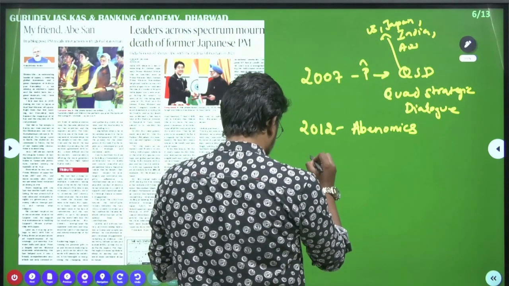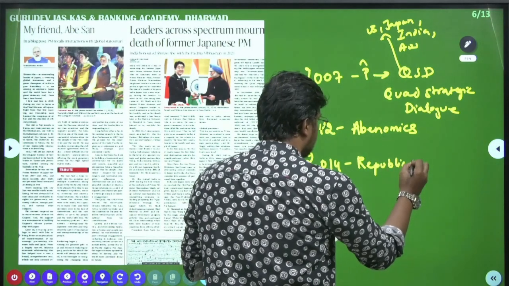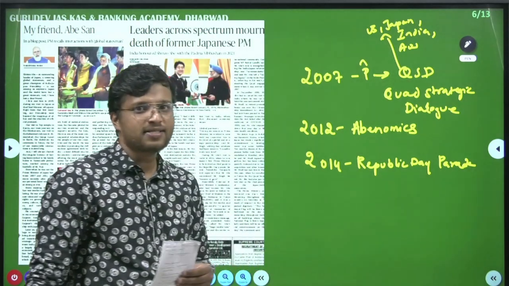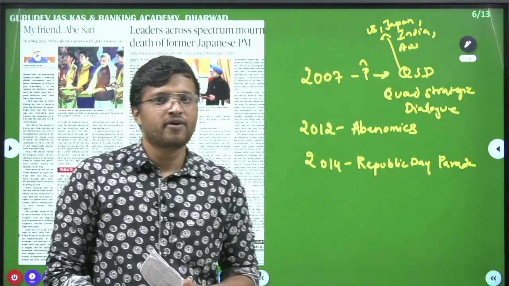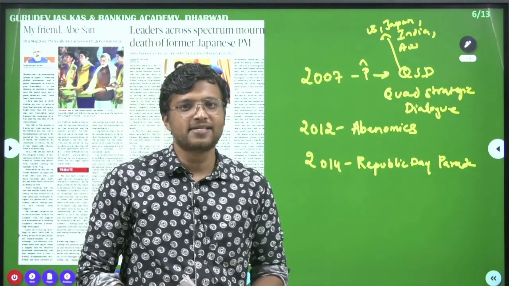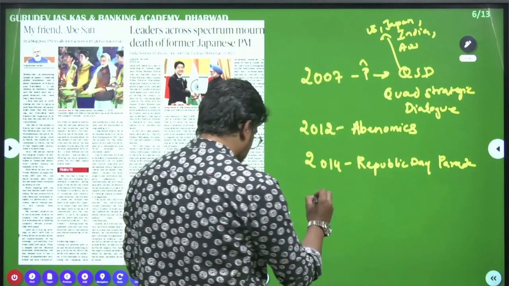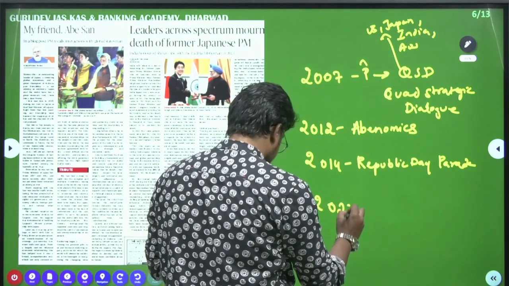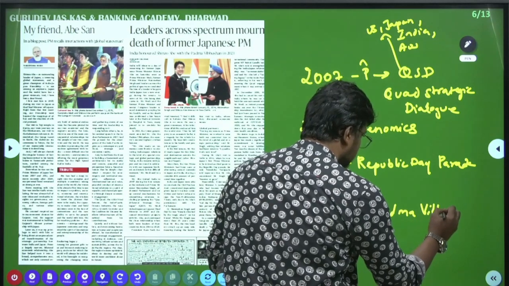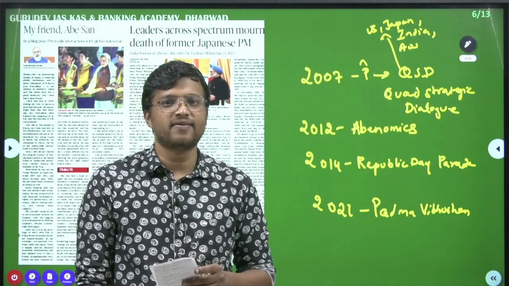Then 2014, Republic Day parade. Shinzo Abe was the first Japanese head of the government to ever visit India for a Republic Day parade. It was the first instance when a Japanese head of government was in India to attend the Republic Day parade. Then 2021, Padma Vibhushan. In 2021 he received the second highest civilian award.